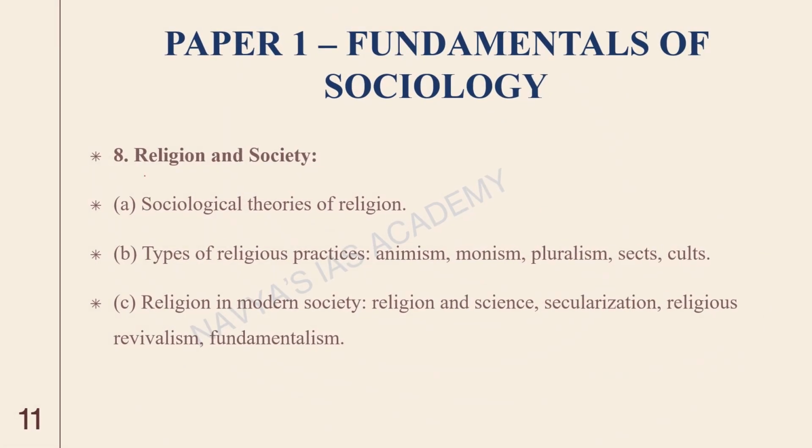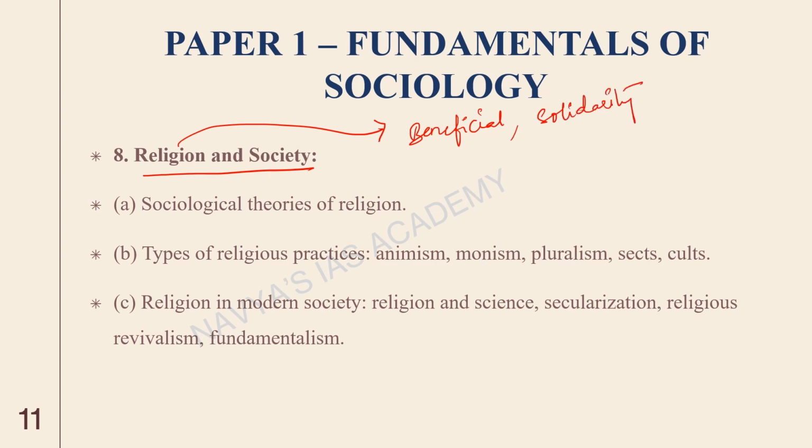Next topic is religion and society. Again, a very important dimension, because different thinkers in sociology look at religion from different perspectives. For example, religion from the structural functionalist point of view is very beneficial for society because it creates solidarity among people. Whereas conflict perspective thinkers will see it as the opium of the masses. This is what Marx said, which means it is destructive. So different people interpret religion from different perspectives. So it's very interesting to explore all these dimensions.